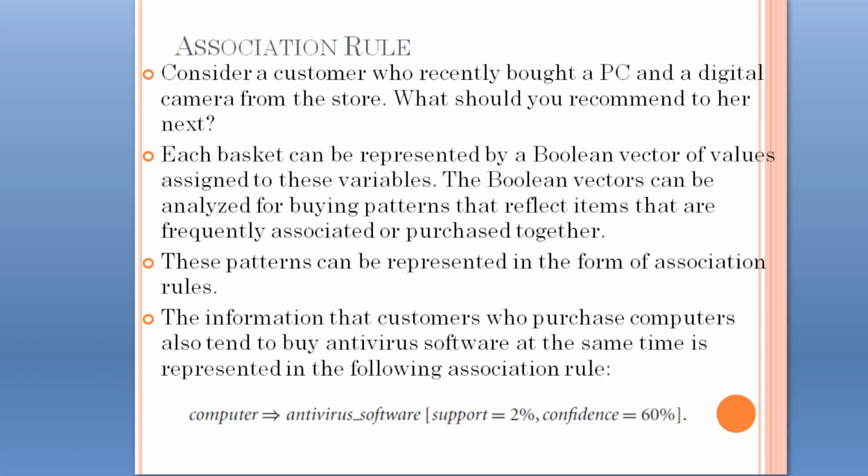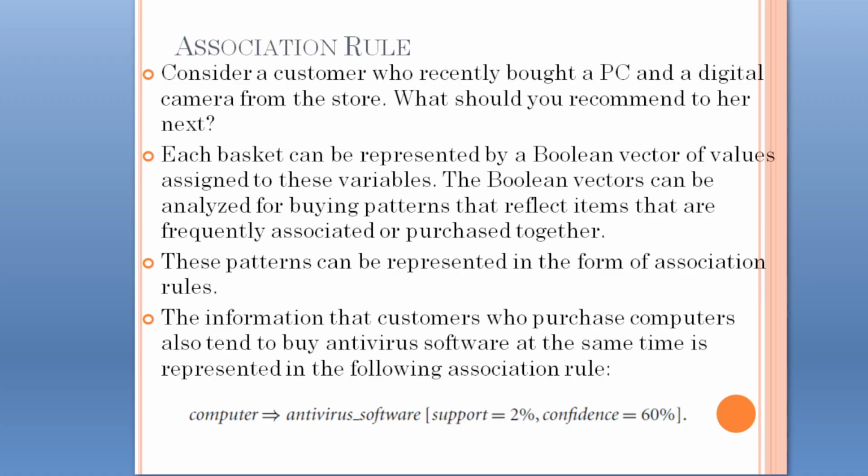If we think of the universe as the set of items available at the store, then each item has a Boolean variable representing the presence or absence of that item. Each basket can then be represented by a Boolean vector of values assigned to these variables. The Boolean vectors can be analyzed for buying patterns that reflect items that are frequently associated or purchased together. These patterns can be represented in the form of association rules.